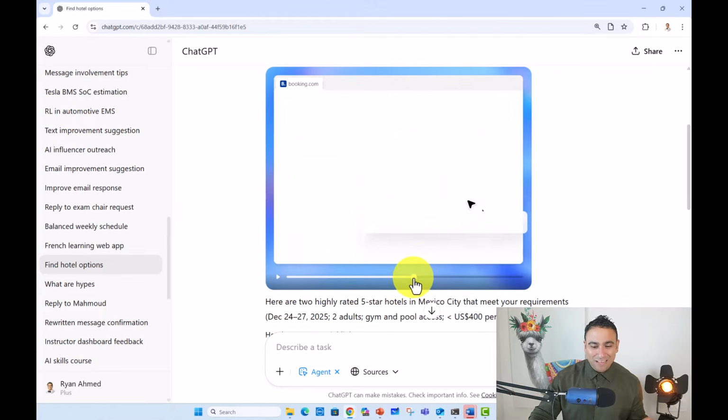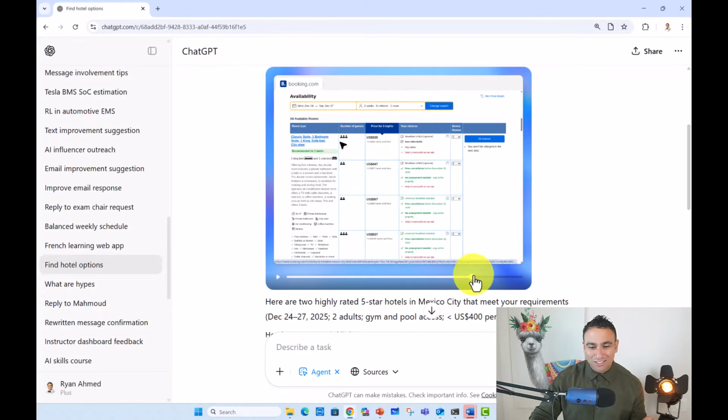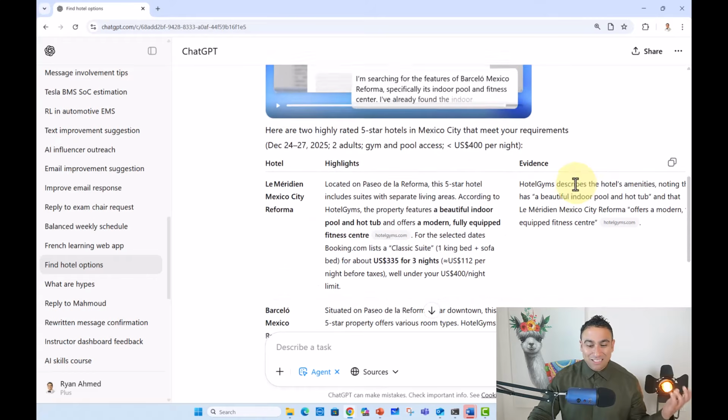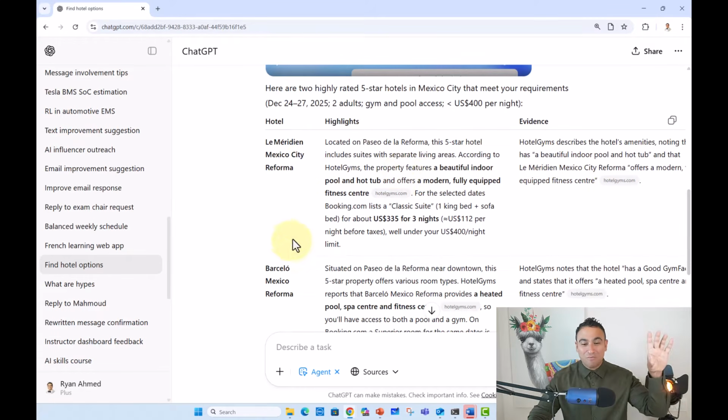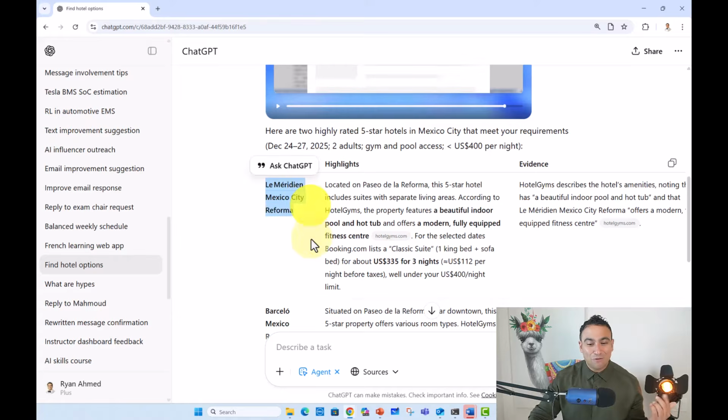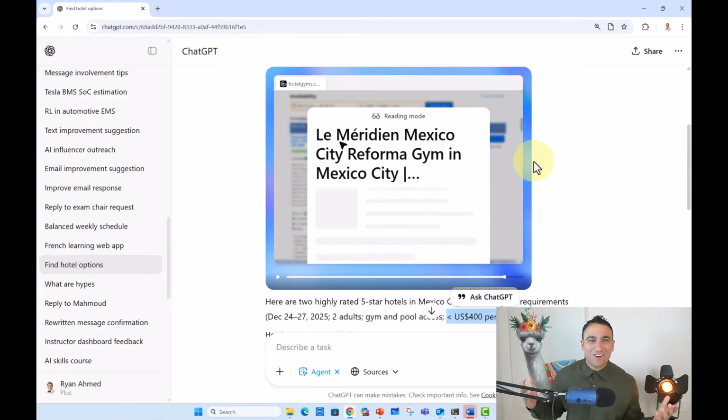It checked out the rating, it made sure that I stayed within budget, and these are all the tasks basically that the agent did. And what it did here, it came back with a summary of all the hotels, all the key highlights, all the evidence as well on how it came up with this plan. And this is the recommendation here for the hotel that meets our budget requirements. I was a bit scared here to give it my credit card information, but maybe in the next video or the next course, I'm going to give it my credit card and actually ask it to go ahead and book a hotel for me.